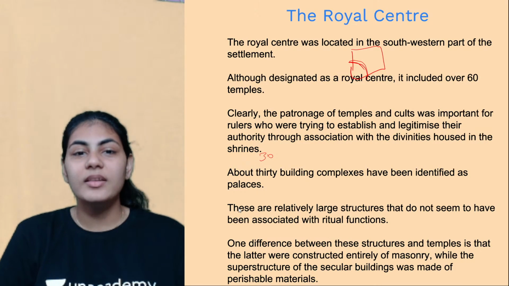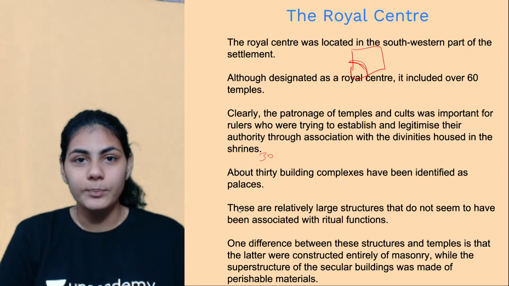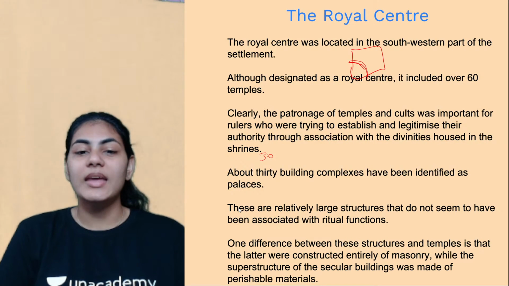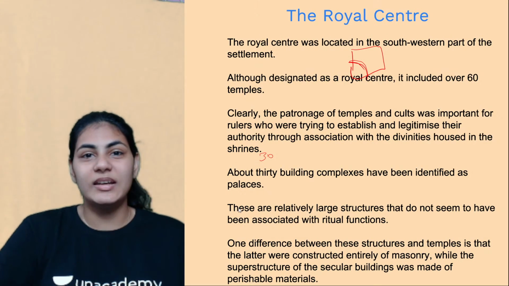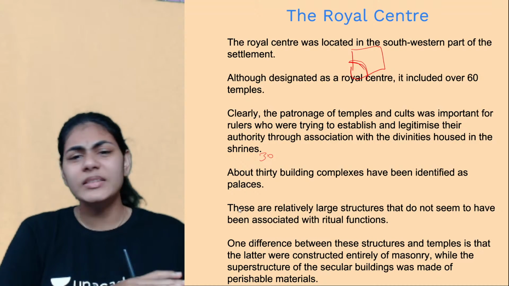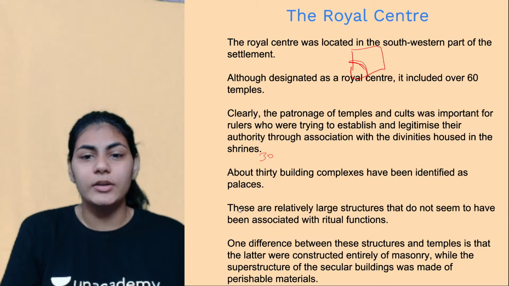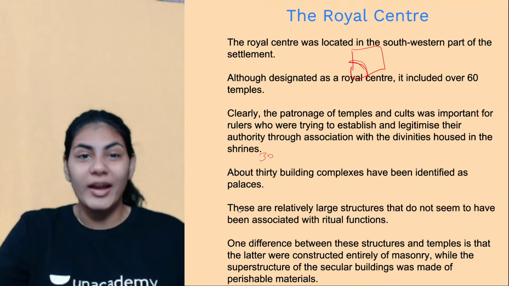And the way they concluded that these are palaces is by looking at ritual associated functions. They looked all over the place, and they did not find anything related to rituals, be it statues of gods or fire altars.